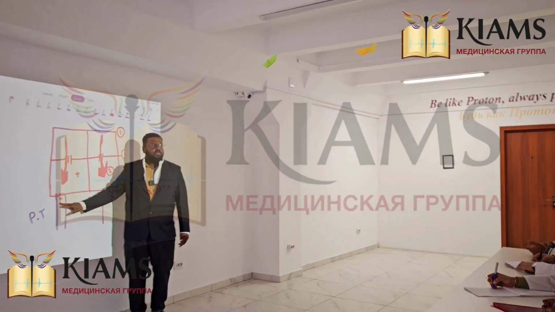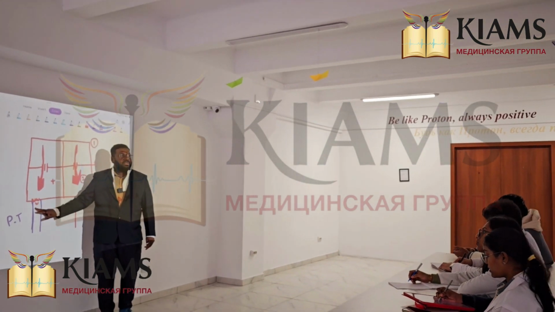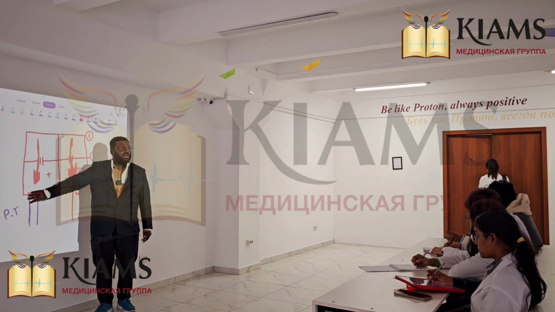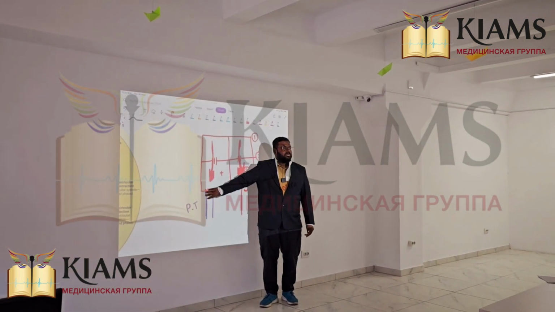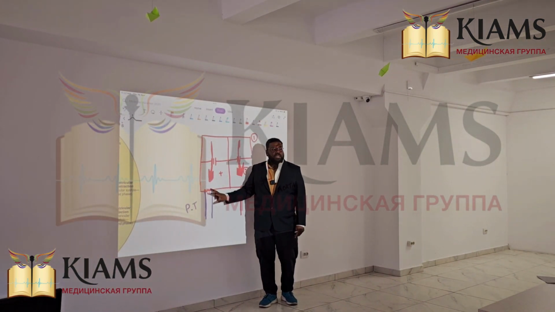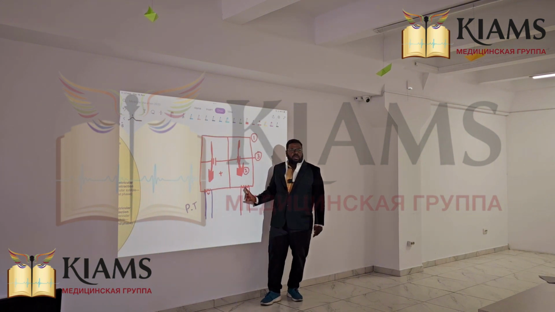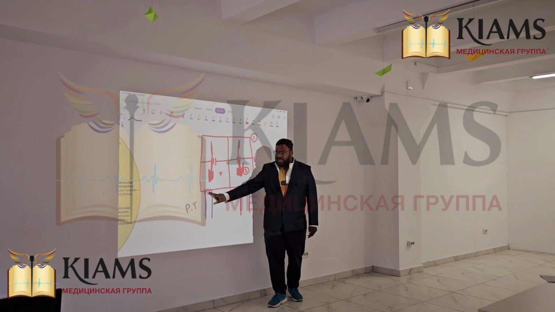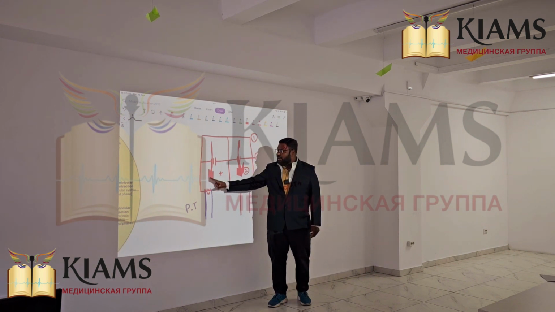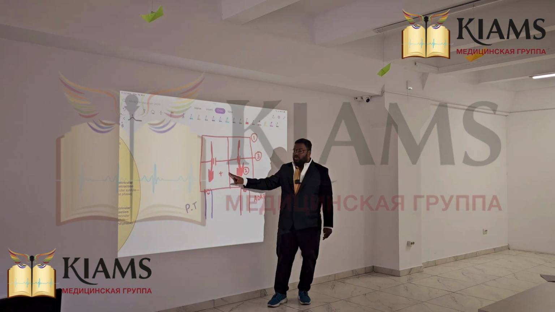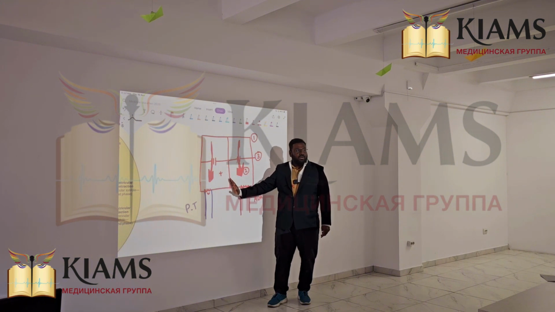Because more and more blood was flowing across the pulmonary valves, what will happen to the second heart sound here? It becomes louder, loud P2. P2 is the pulmonary second heart sound because of pulmonary valves. A2 is the second heart sound because of aortic valves. So P2 is loud here. Sir, why was P2 loud here? More and more blood was flowing. Sir, why was more and more blood flowing? Because of a hole here, because of a defect here. Where was the defect? In the interventricular septum.